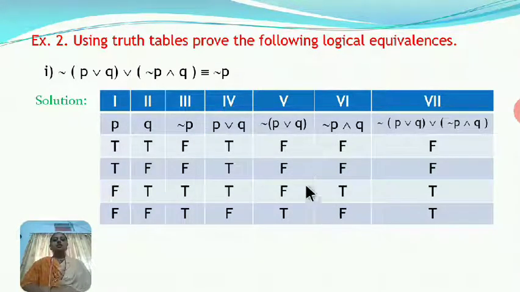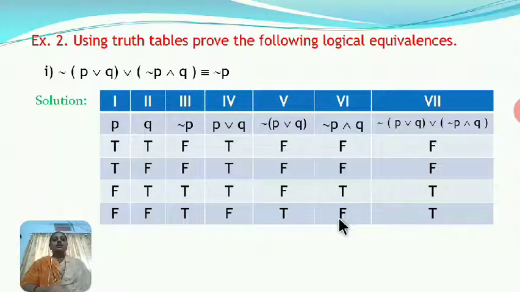Now in the sixth column we require to find the conjunction for negation P and negation Q. We use the compound statements here, negation P, negation Q. Here their conjunction is true only when both the statements are true. So F and T is F, F and F is F, T and T it is T, T and F it is false.